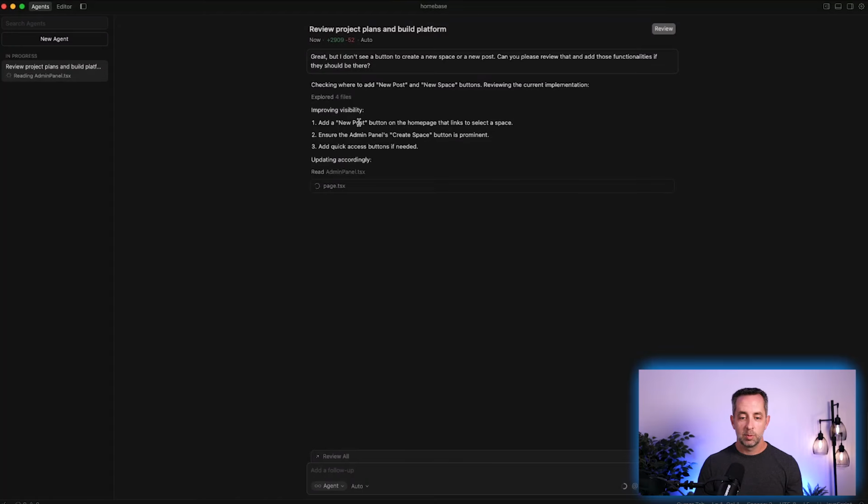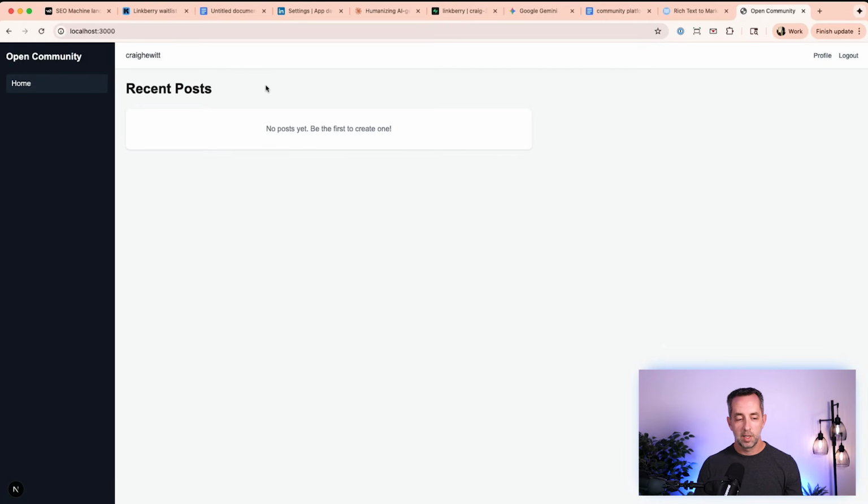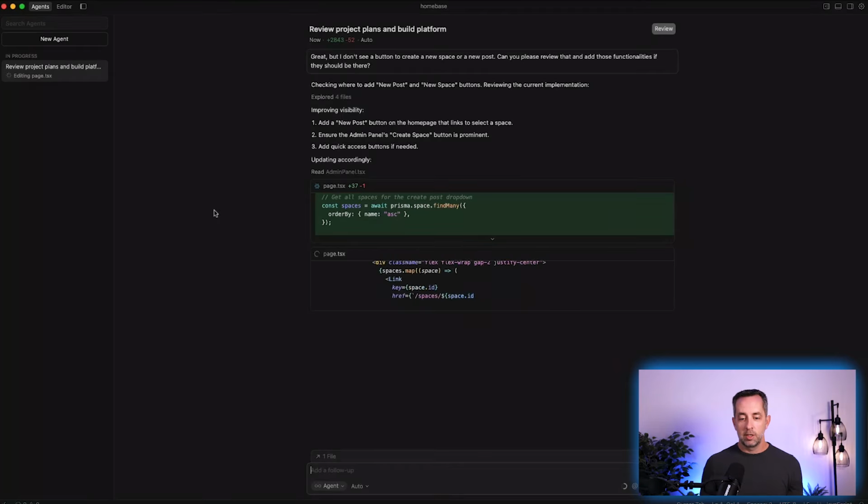Okay, add a new post button to the homepage that links to a new space. Ensure the admin's create space button is prominent. Okay, so maybe I'm not an admin user, and so maybe that's why I can't add new spaces. That makes sense. So, okay, cool. Overall, my impressions, I like this a lot. It's fast, right? The composer model, super fast.